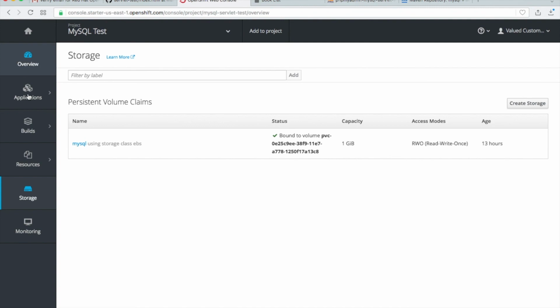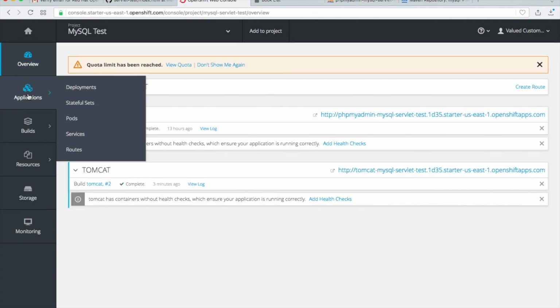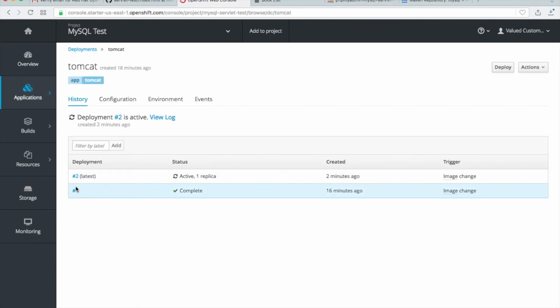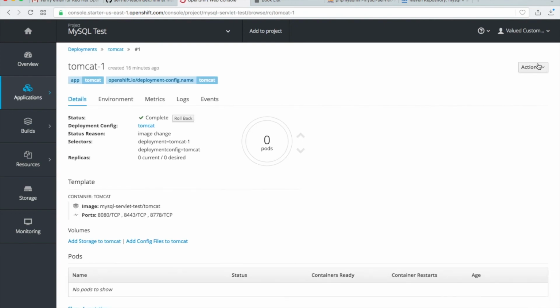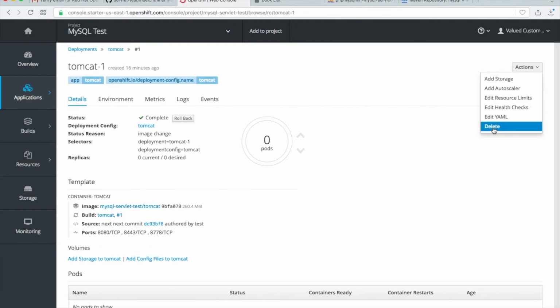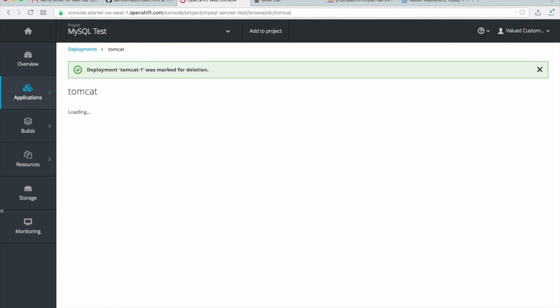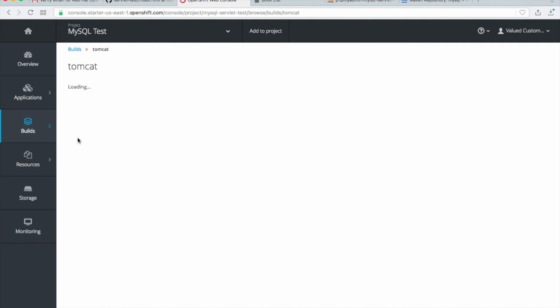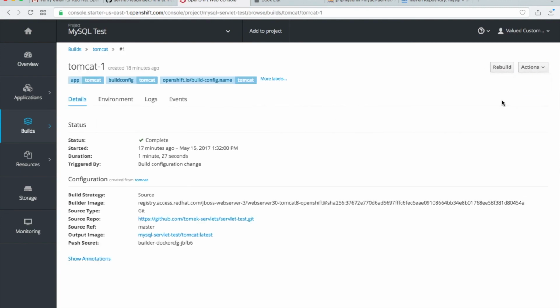You can also, if you want, just clean up. So when you go to deployments, just go to Tomcat deployment. You have two, so you can click on this one and just you can delete it. You can do the same with your builds. Go to builds, to Tomcat, and you have two builds. We don't need this one, so delete it.